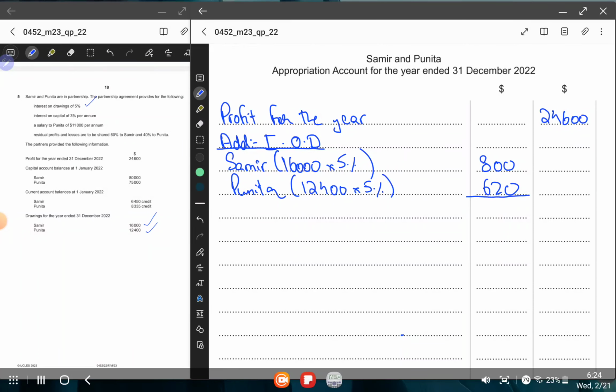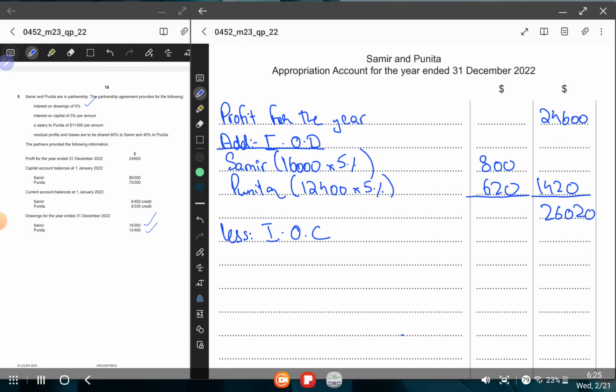You will add both these figures, which are 1,420, and you will add it with profit for the year, which is now 26,020. Your total figure is 26,020. Now we will subtract all the things that the business is giving out to Samir and Punita. So first of all, we will do less